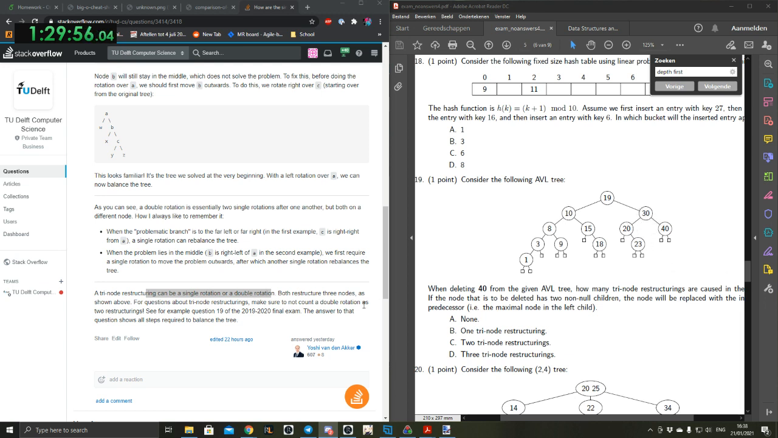So yeah, here we have to do a double, but it does count about here. For questions about trinode restructurings, make sure not to count a double rotation as 2 restructurings. See example question 19 of this exam. That's literally what we're doing now.